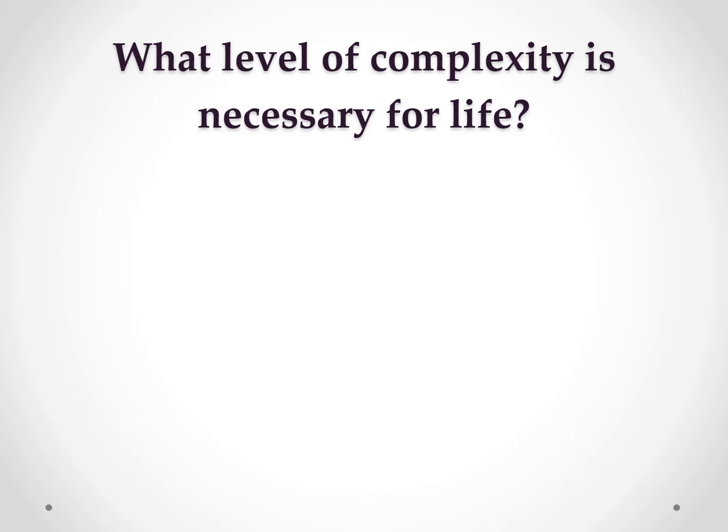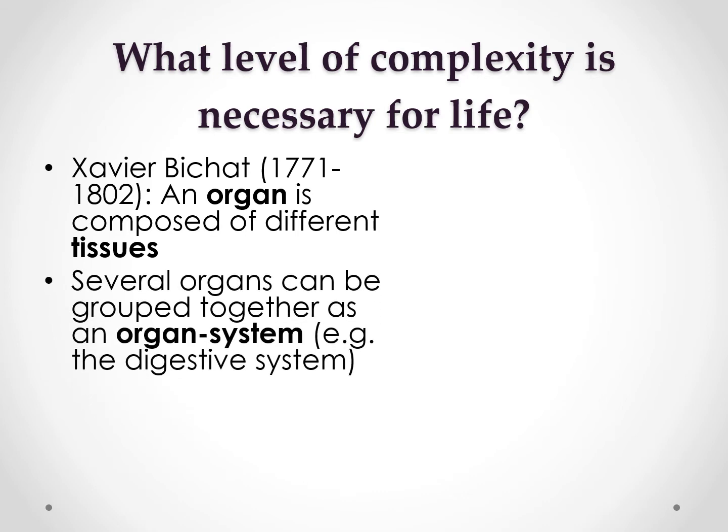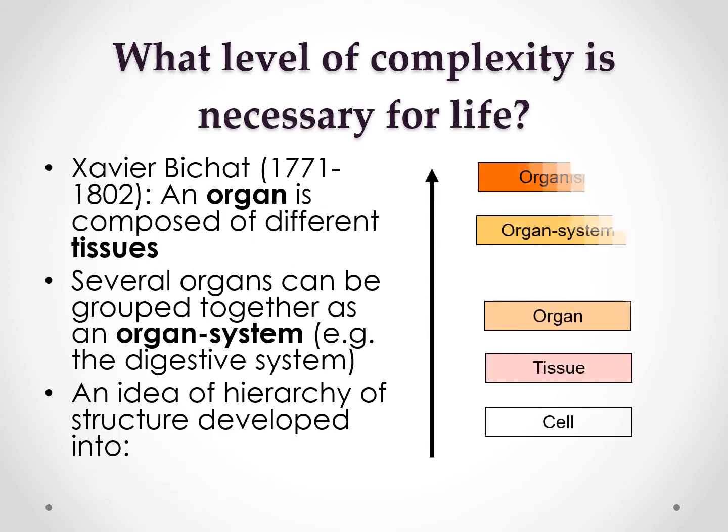What level of complexity is necessary for life? According to Xavier Bichat in 1771 to 1802, an organ is composed of different tissues. Several organs can be grouped together as an organ system. An example for this is the digestive system. And the idea of hierarchy of structure developed into the cell, tissue, organ, system, and organism. So, start at the cell, going up to the organism.